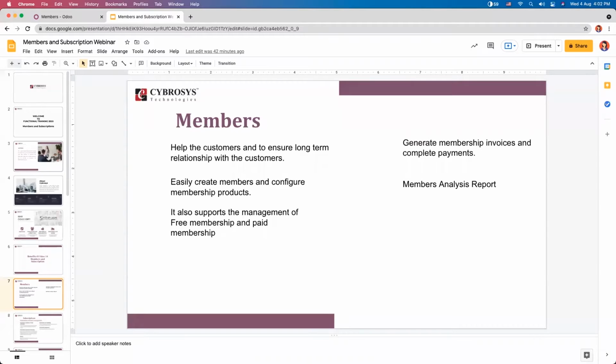It helps users to easily create members and configure membership products, regardless of the size of the organization. It also supports the management of free membership and paid membership. And if a customer is using paid membership, Odoo helps users to generate membership invoices and complete payments.